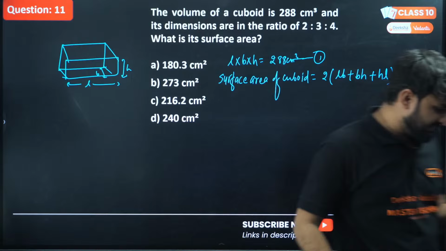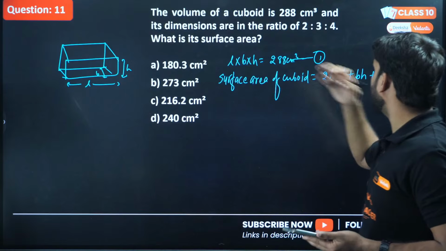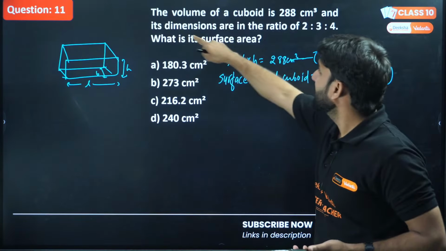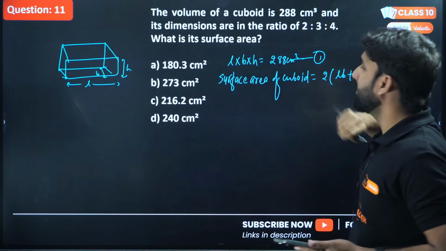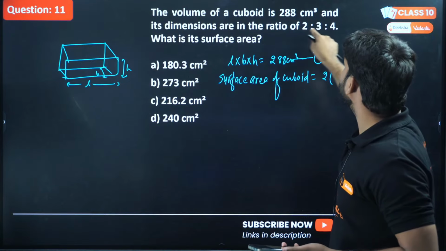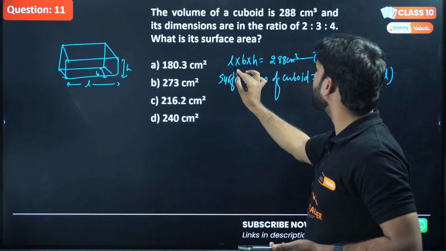So Rohit answered B. Let's check. One thing is given, L, B, H, and we have to find this. So how can we solve this question? The dimensions are in the ratio 2:3:4. So look how we can solve this question. If the dimensions are in the ratio 2:3:4, what can we write here?